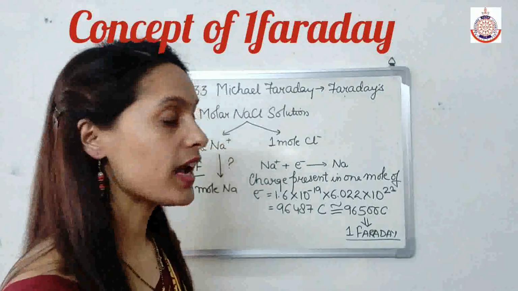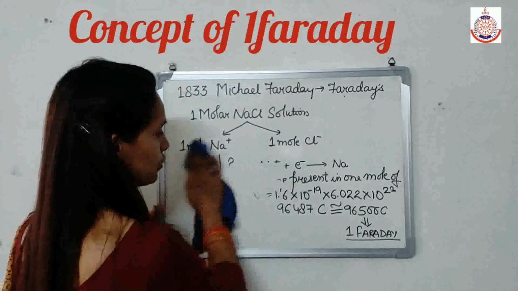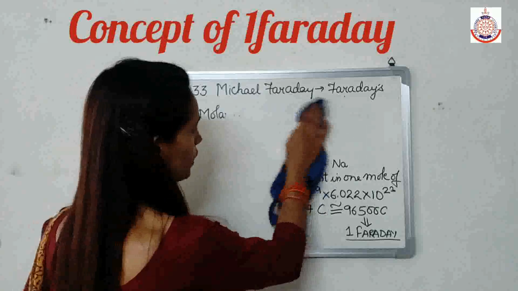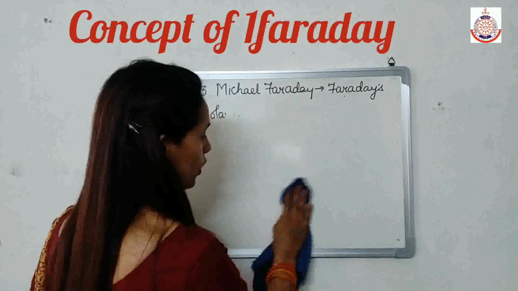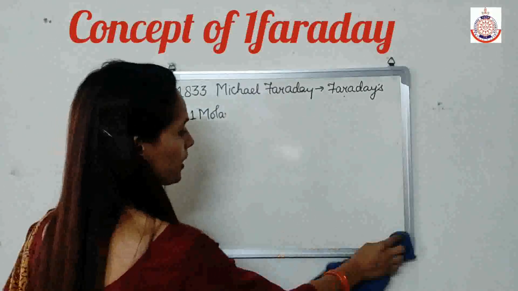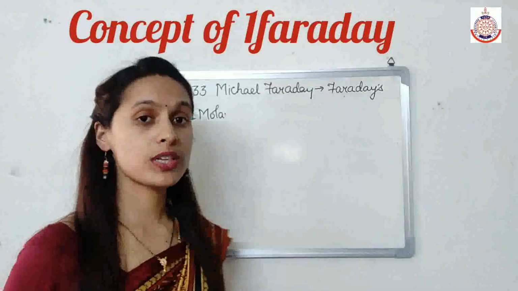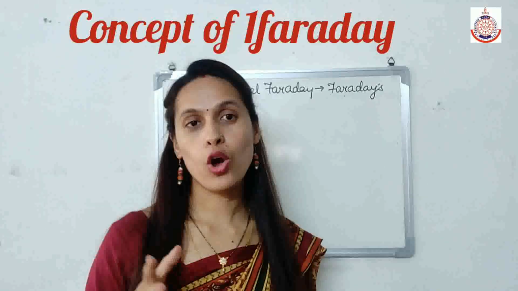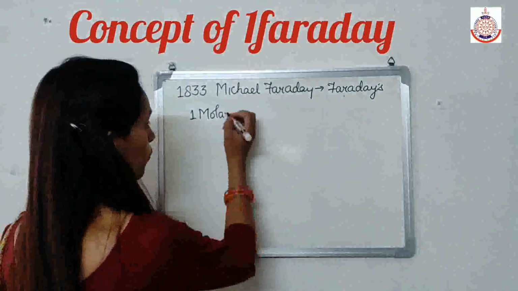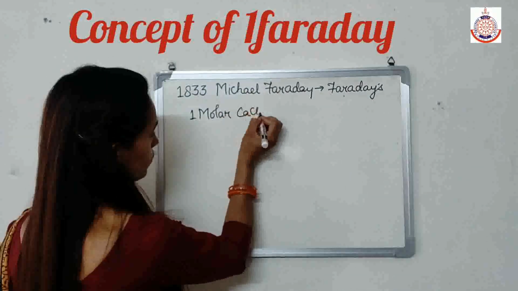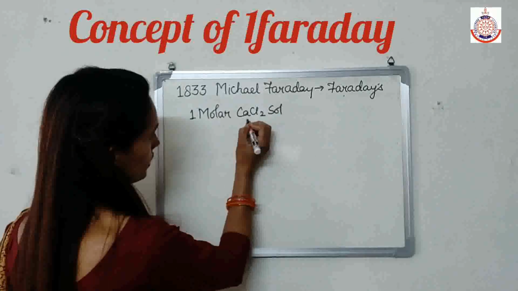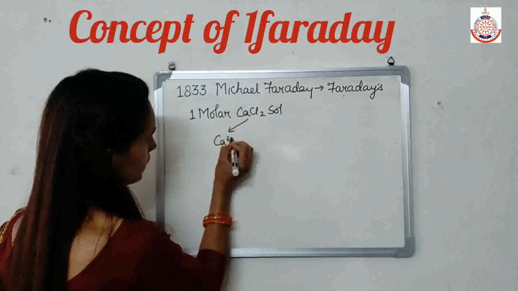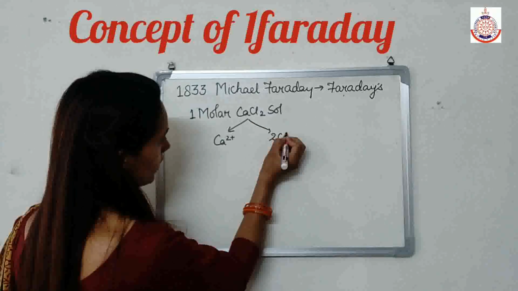Now here, if I have the solution CaCl2, how many Faraday are required to convert 1 mole of Ca2 positive? 1 molar CaCl2 solution on dissociation gives Ca2 positive and 2Cl negative.